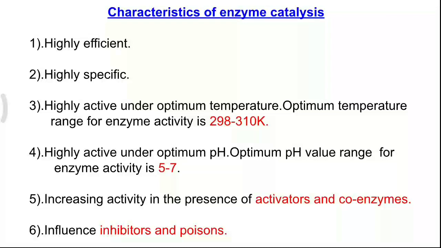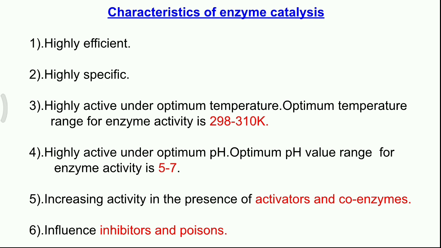Characteristics of enzyme catalysis. There are 6 important characteristics given here. All the 6 points you have to learn. Enzymes are highly efficient, they are highly specific, they are highly active under some temperature called optimum temperature. They are highly active under some pH range, that is the optimum pH.